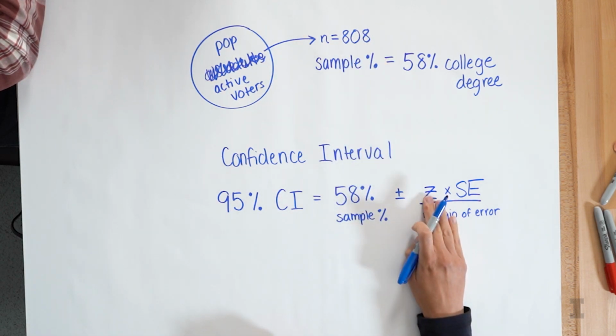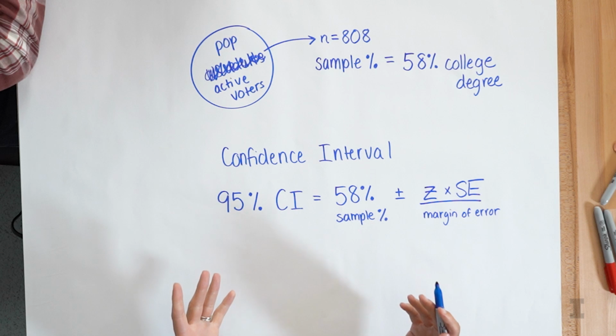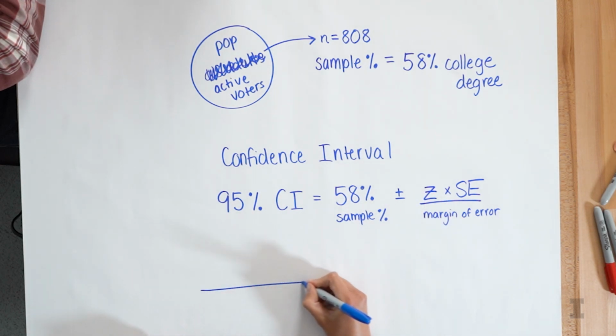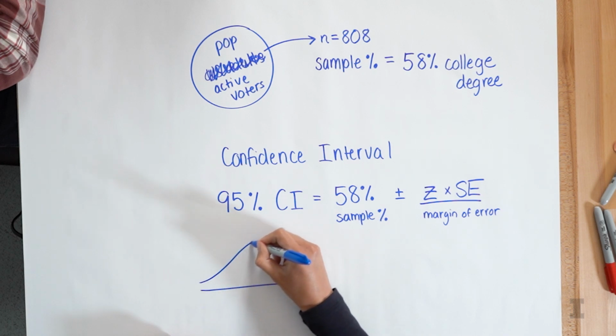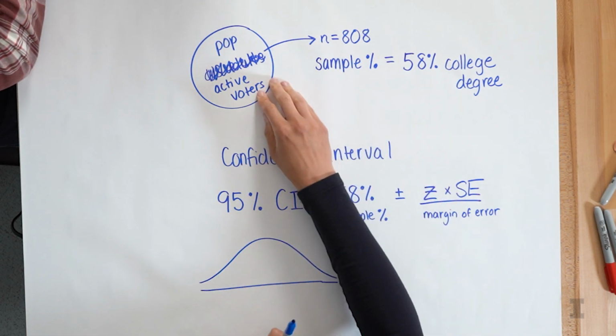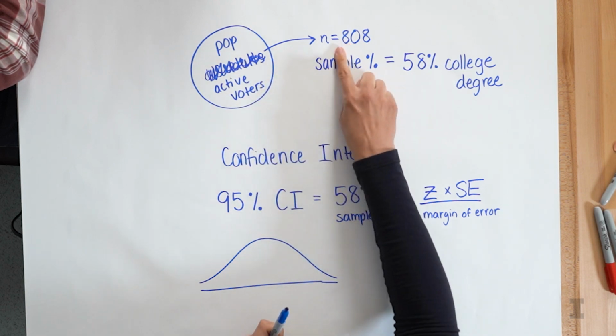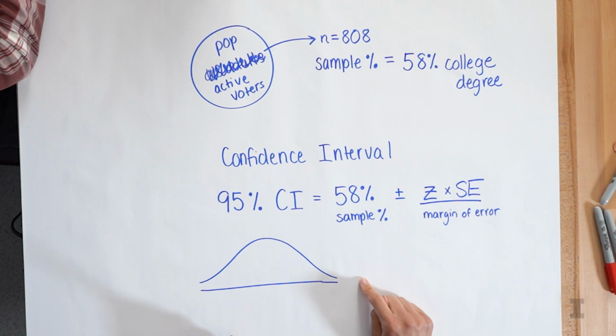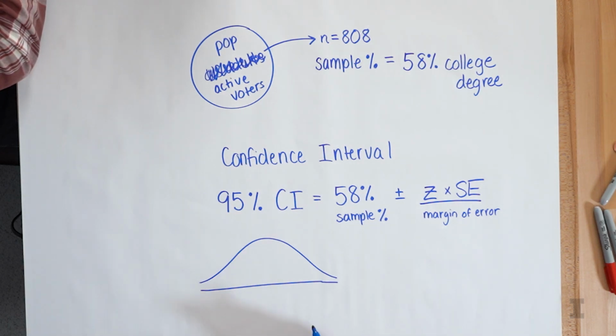So for 95% confidence intervals, since this one comes up all the time, the z-score is basically just the z-score on the normal curve. The central limit theorem says that if we repeatedly take samples of size 808 from this population, the sample percents are going to follow the normal curve. That's the beauty of the central limit theorem.